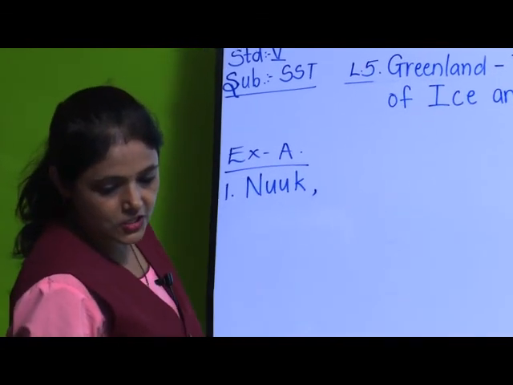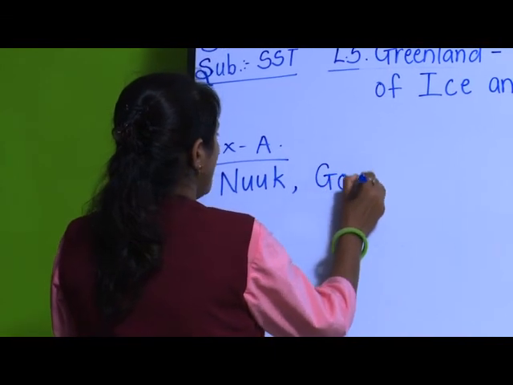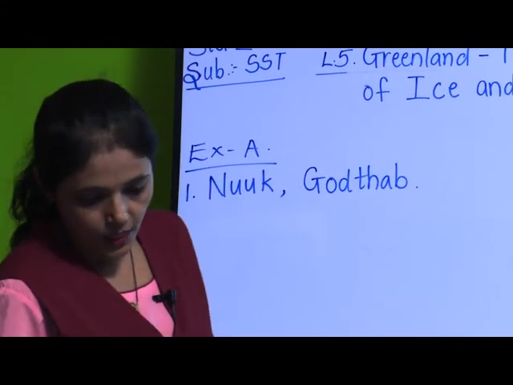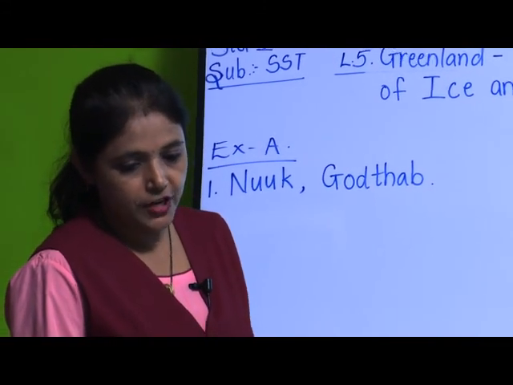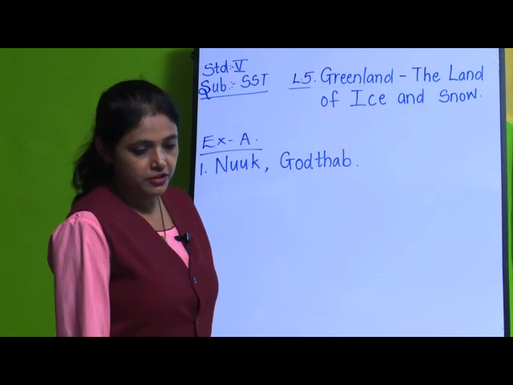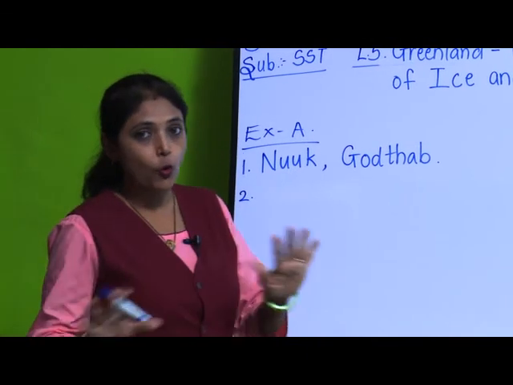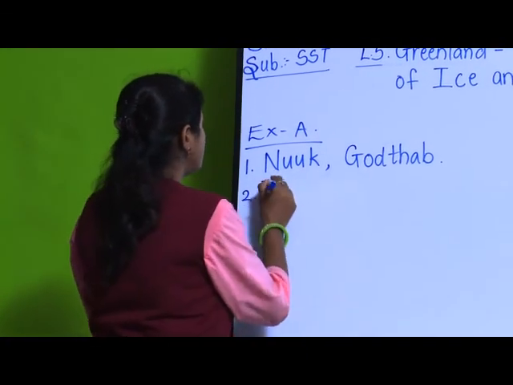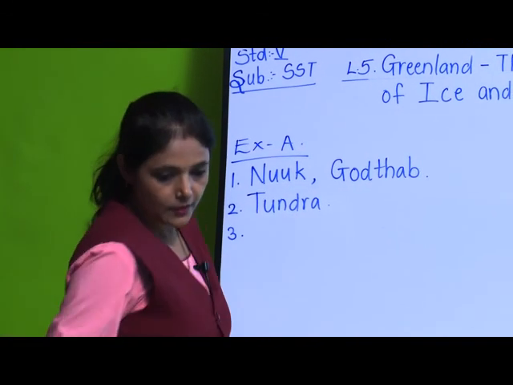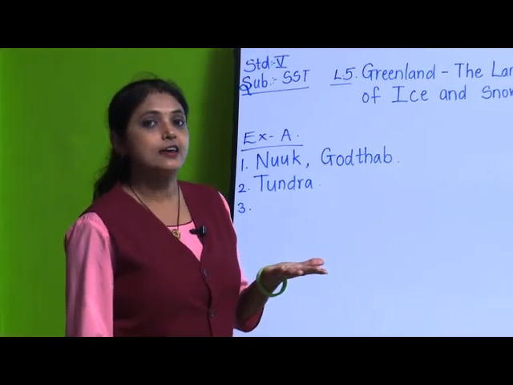And earlier it was called Godthab. The frigid zone in which most of Greenland is situated is also called the dash region. Which region is it called? Which is always frozen? Yes, it is the tundra region. Third one, huge pieces of ice floating in the sea are known as icebergs.